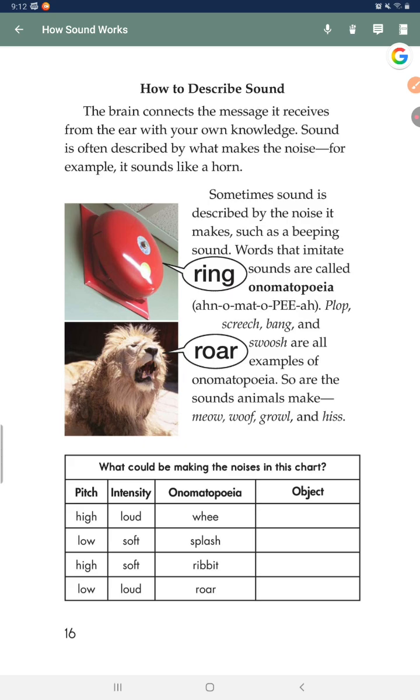How to describe sound. The brain connects the message it receives from the ear with your own language. Sound is often described by what makes the noise. For example, it sounds like a horn. Sometimes sound is described by the noise it makes, such as a beeping sound.